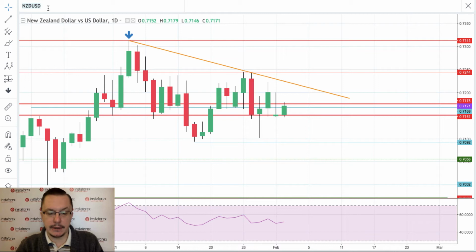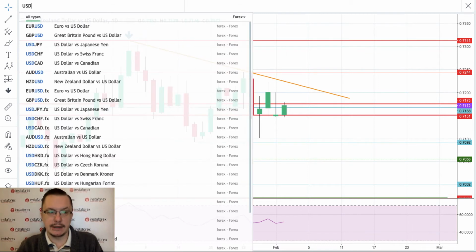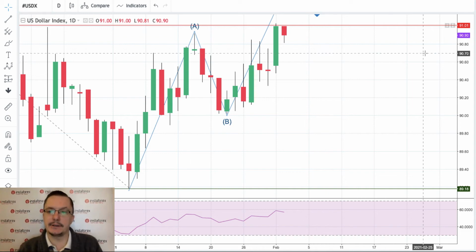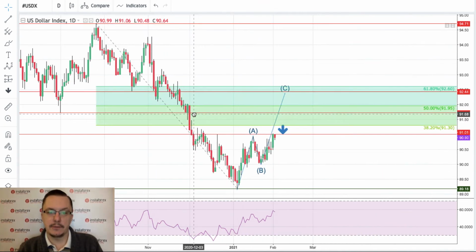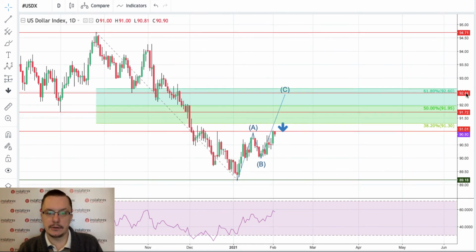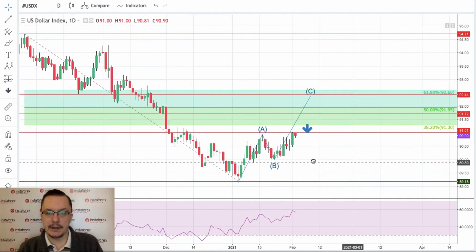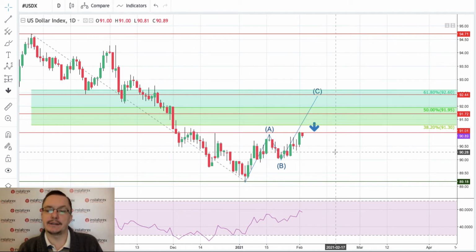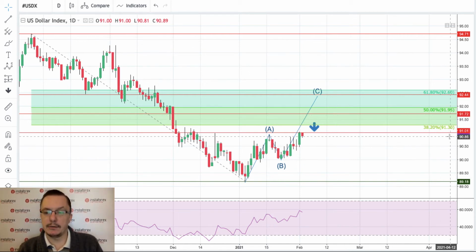I promised the US dollar index. Let's take a look at the US dollar index because interesting things are going on there. Let me just adjust the chart. There you go. This is our chart on the US dollar index. Just a couple of zooms here and we will be fine. So the key moment for this market is about to come.